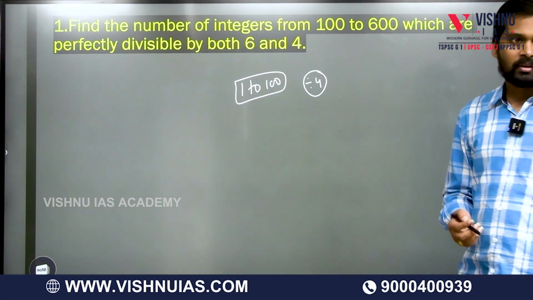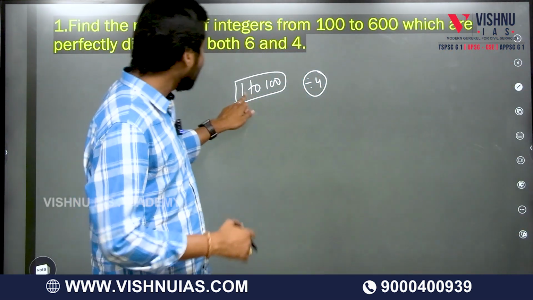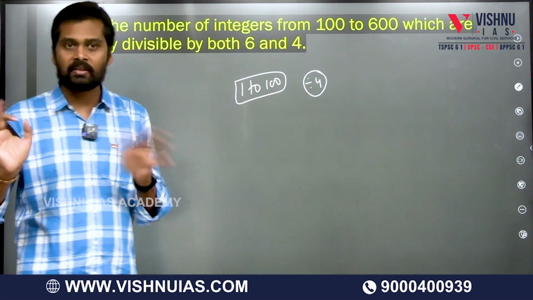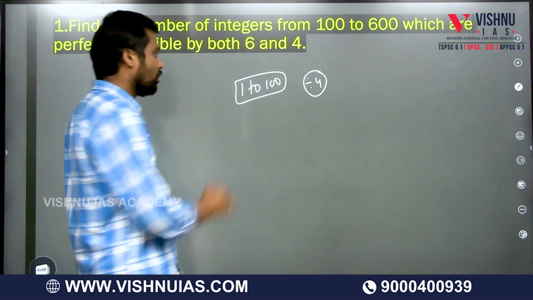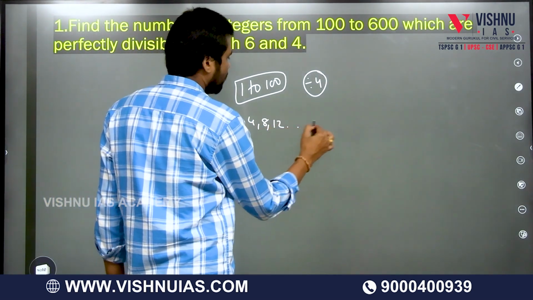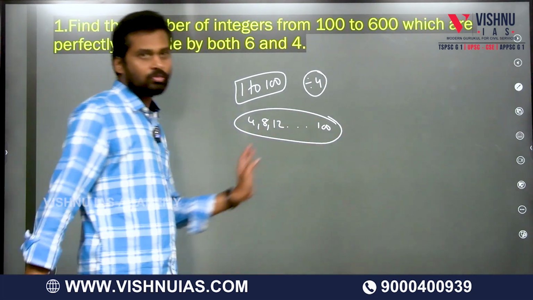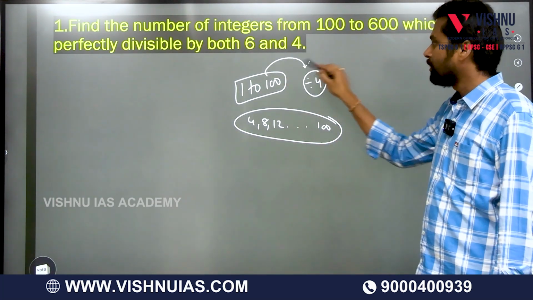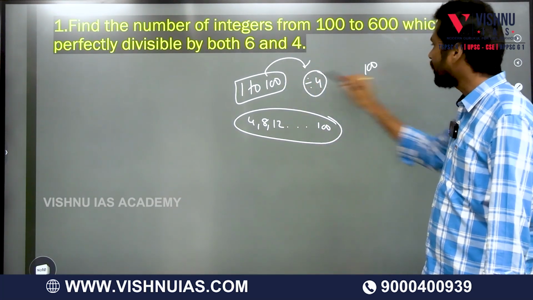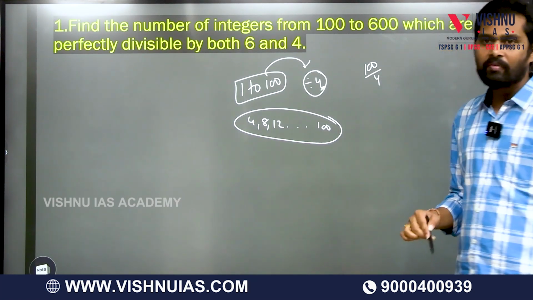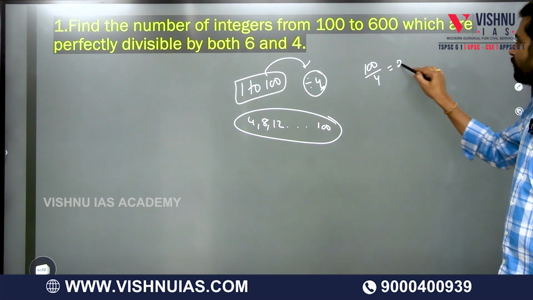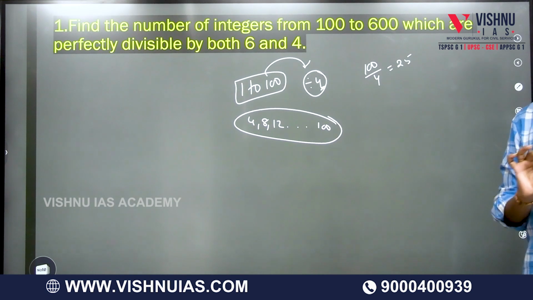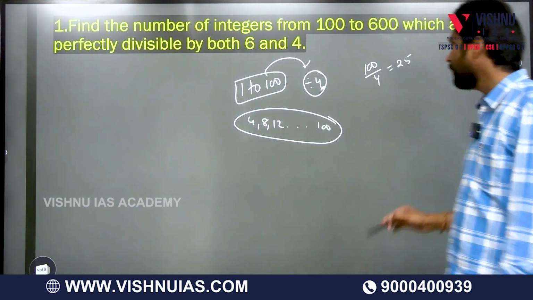25. We are taking the numbers 1 to 100. Which numbers are divisible by 4? 4, 8, 12, 16, these numbers are divisible by 4, right? If I write all the numbers 4, 8, 12 like this till 100, how many numbers do we have? 25. How do we get it? We don't need to write all these numbers. When we have the numbers from 1 to 100, directly you can divide the last number by this number. 100 divided by 4, what is the quotient? 25. So how many numbers from 1 to 100 are divisible by 4? We simply take 100 by 4, which is 25.